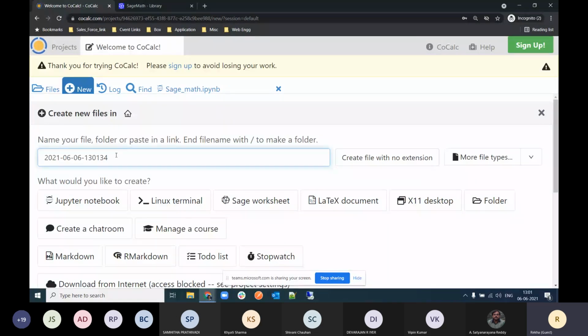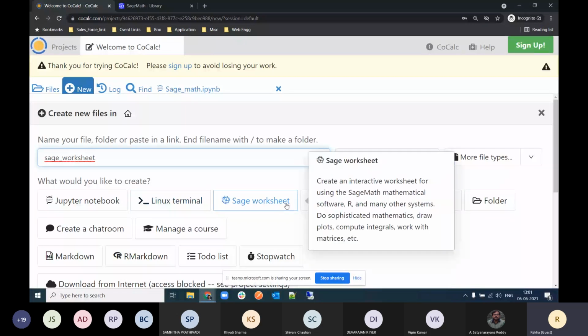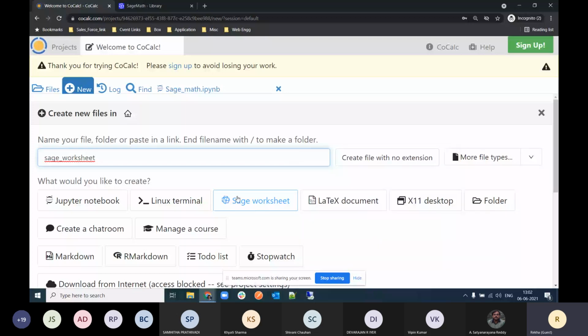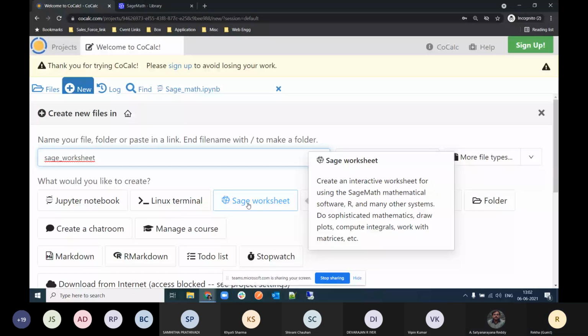Okay, so just click here on the New button, then create another file. Till now we were working in the Jupyter notebook. Now we are opening the file in the Sage worksheet. Since Vipin wants to continue with the Sage worksheet, we can click over here on Sage worksheet. So just write your file name and then click Sage worksheet. Yeah, Rekha, you press it here.